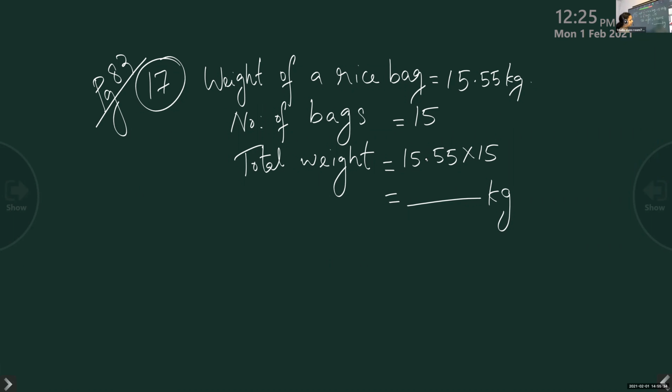Those who finish can raise your hand, and I will ask one by one. 15.55 multiplied by 15, just normal multiplication. Find out the product, and in the product there should be 2 decimal places.